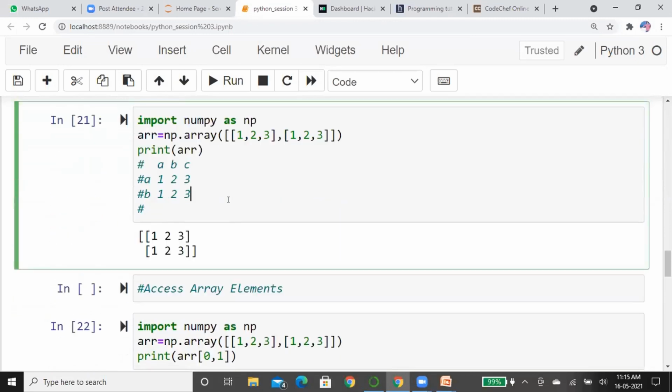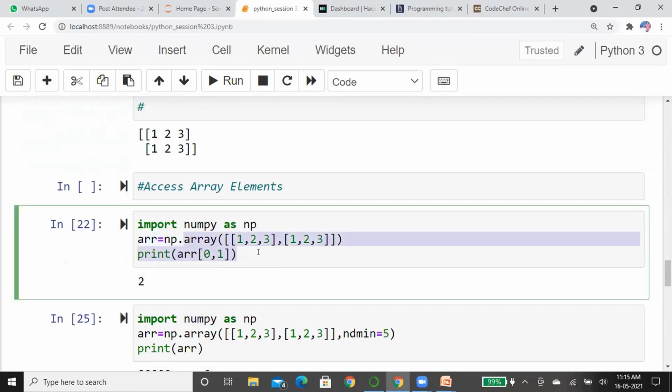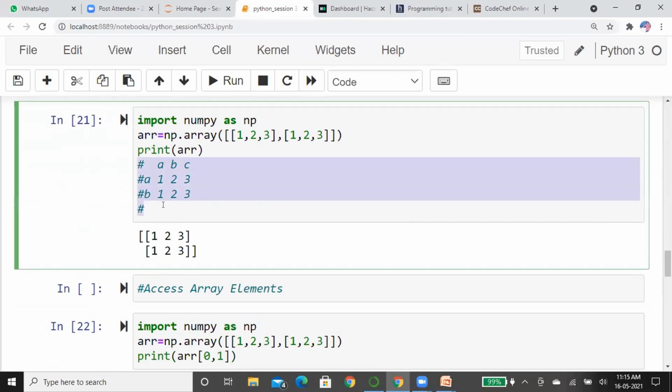Can you once again repeat line 22? Students are asking. Okay, cell 22. Please observe this cell. It is the matrix A, B, C. This is the two-dimensional array. I have represented this two-dimensional array in the form of a matrix.